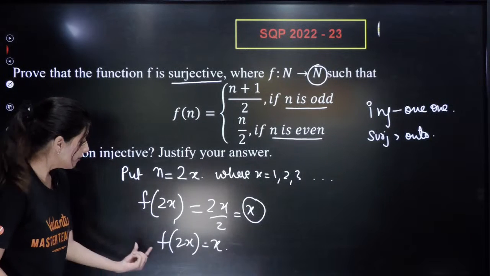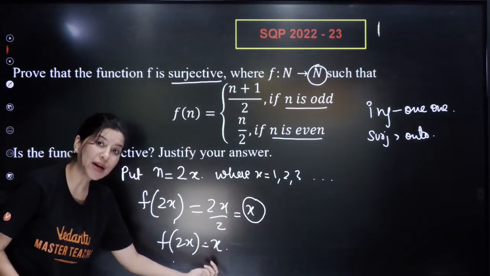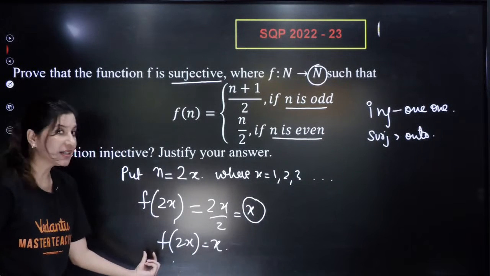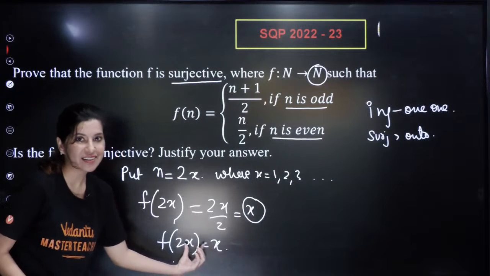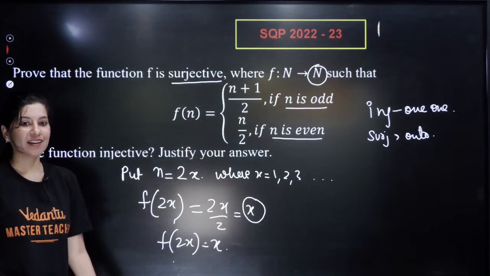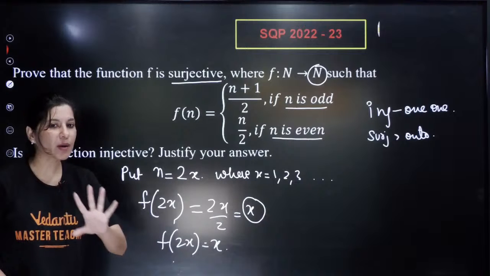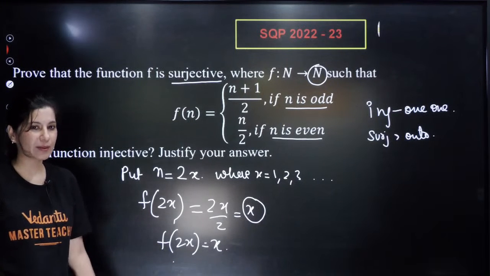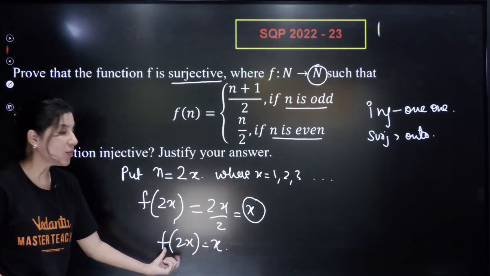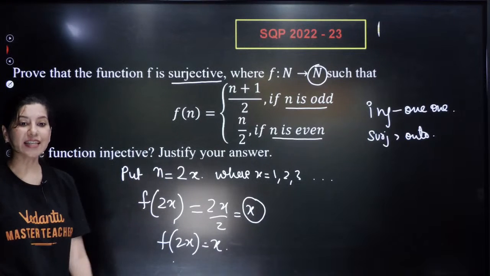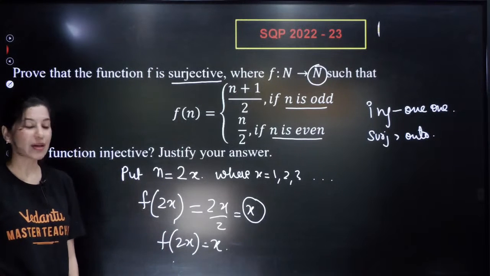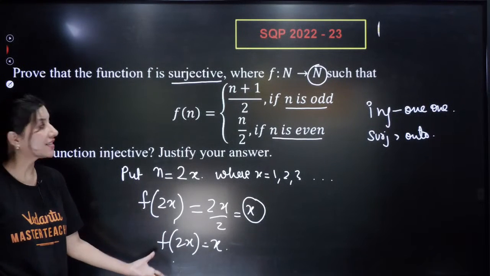If you put x equal to 1, you will get 1. If you put x equal to 2, you will get 2. If you put x equal to 3, you will get 3. x equal to 4, you will get 4. That means, we are almost towards the end, Prabhu. Let us finish it off. So from here you are getting each and everything: x equal to 1, 2, 3, 4. You're getting each and everything. Are you getting my point? That's what the agenda is.